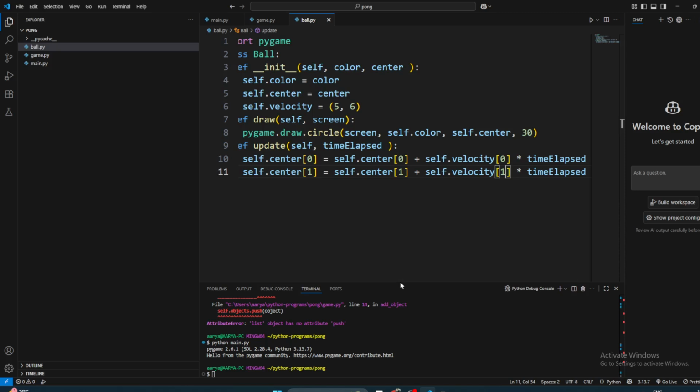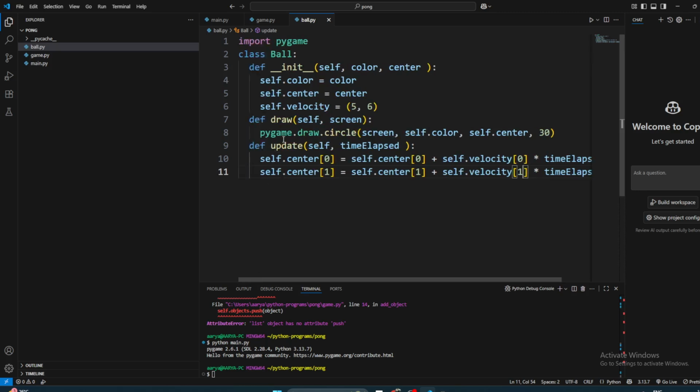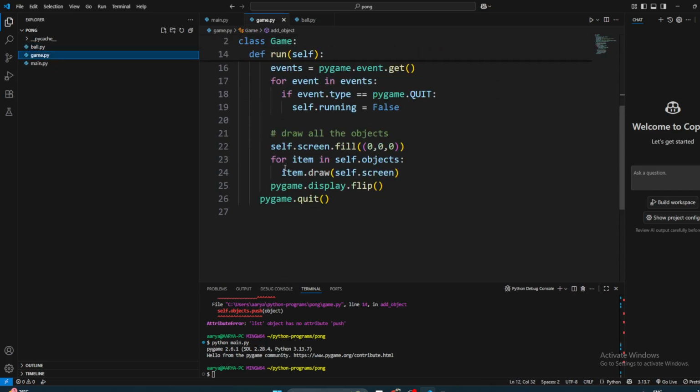All we need to do now is, we have this update method and we need to call it from the game loop. While we are doing it, before we even draw objects, we can update all the objects. So we're going to update all the objects.